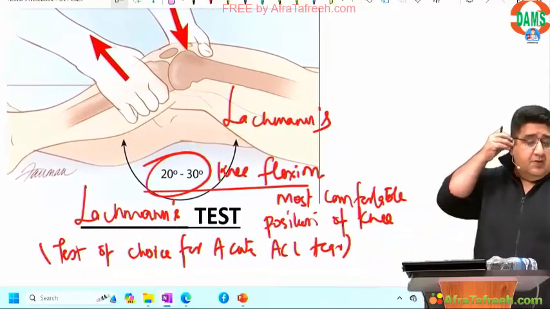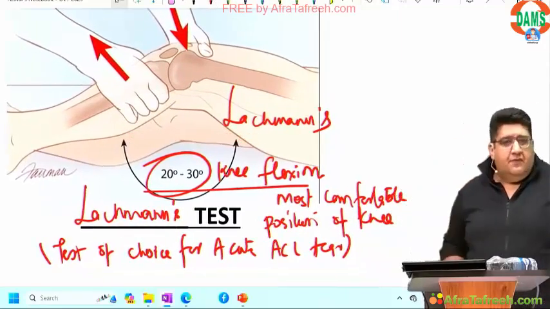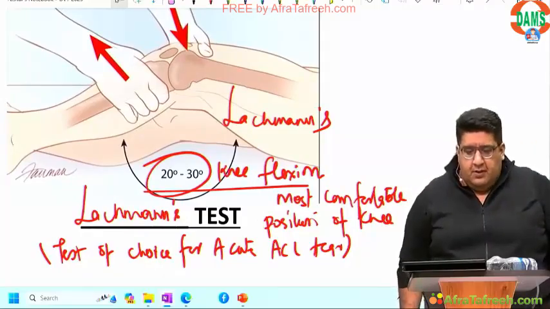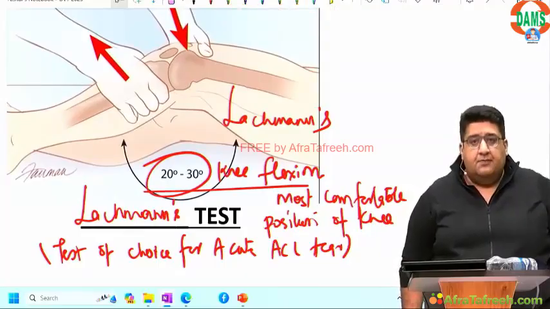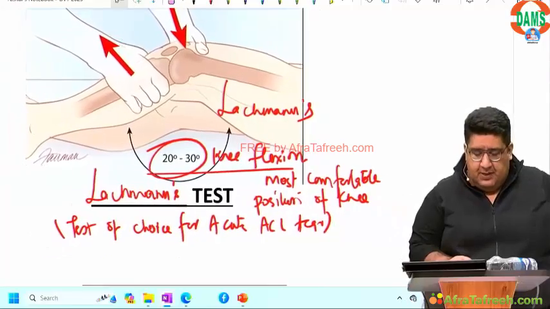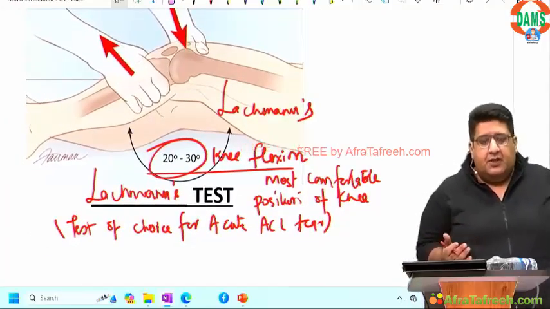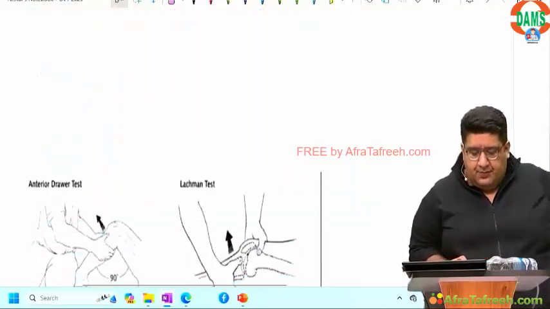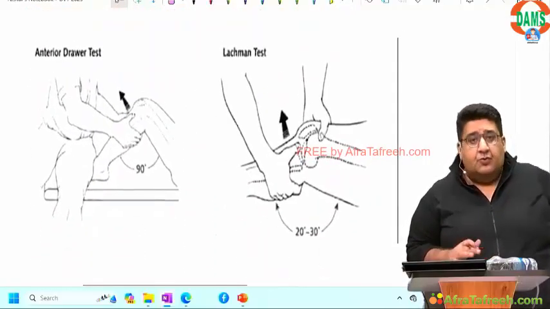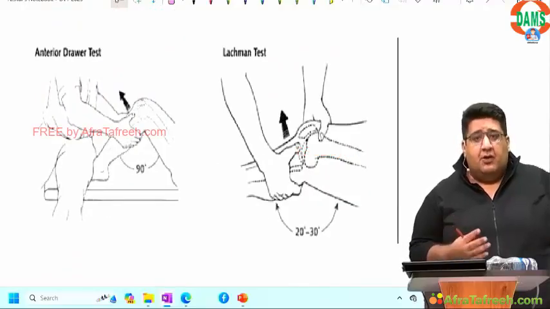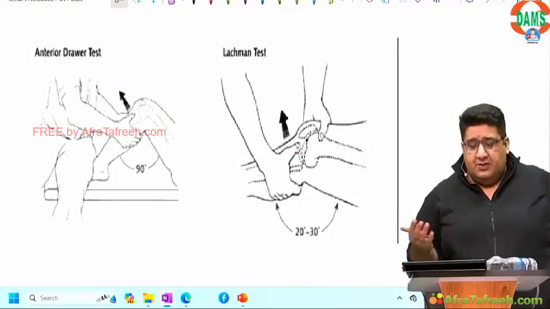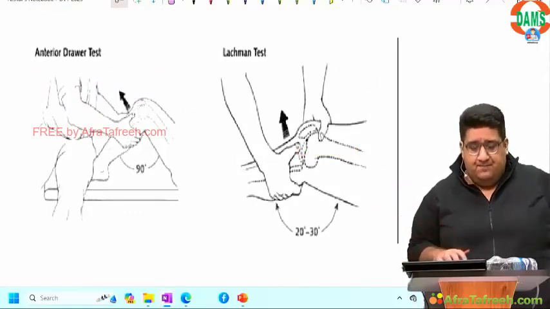Alright, so this is the test of choice for acute ACL tear. Both are good tests, but for acute tear, Lachman is superior to anterior drawer. Again, I have shown you both the images because by law of probability, if an MCQ has to be asked on the test for knee injury, this is what will come most.